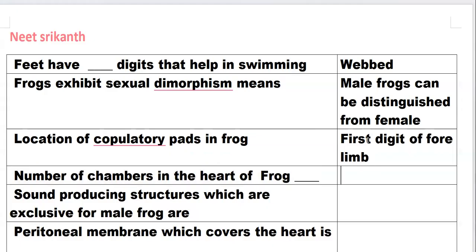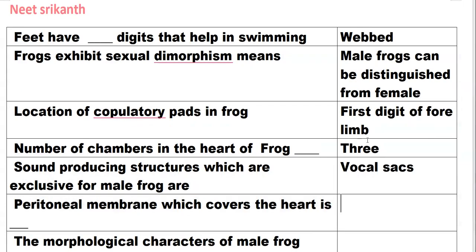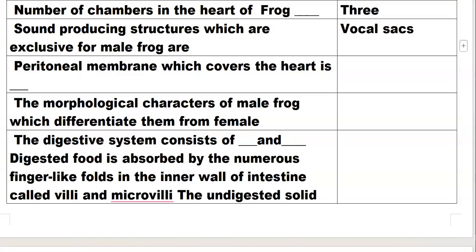Number of chambers in the heart of a frog: 3. Sound-producing structures which are exclusive to male frogs are the vocal sacs. The peritoneal membrane which covers the heart is the pericardium.